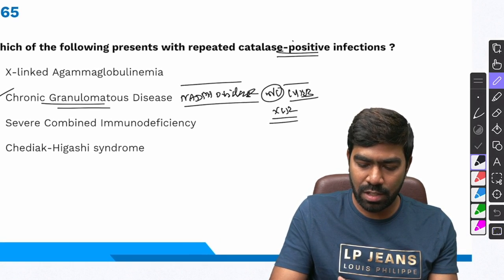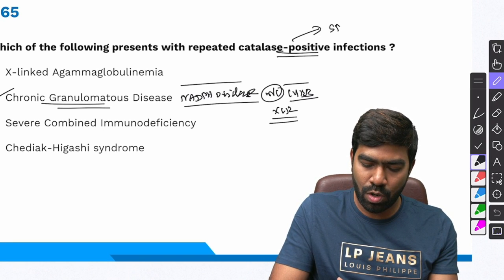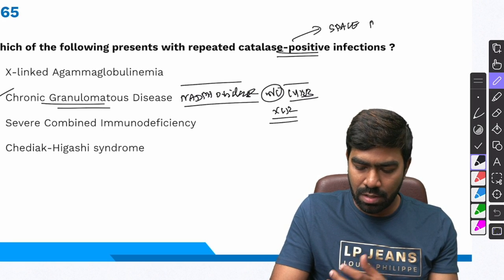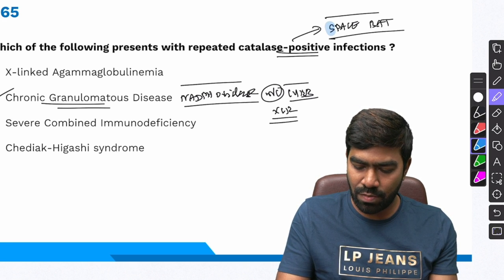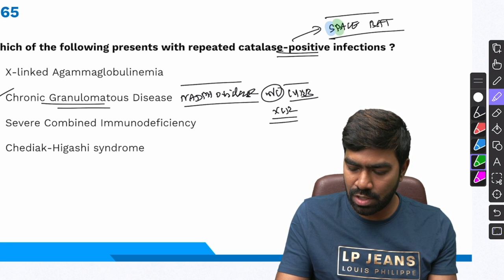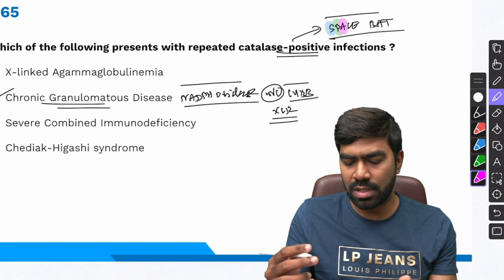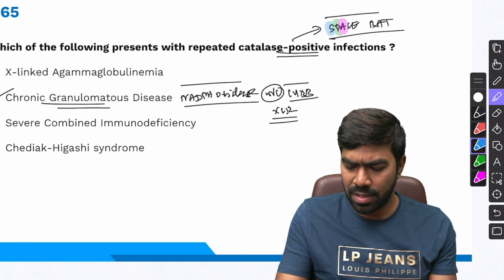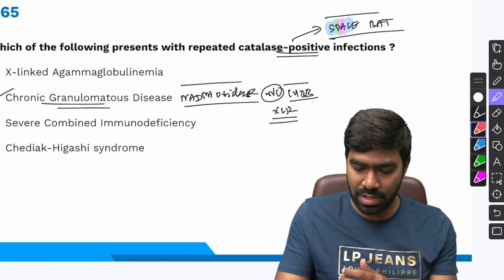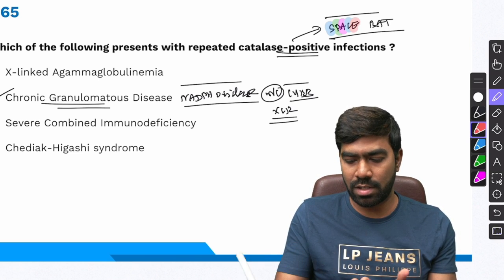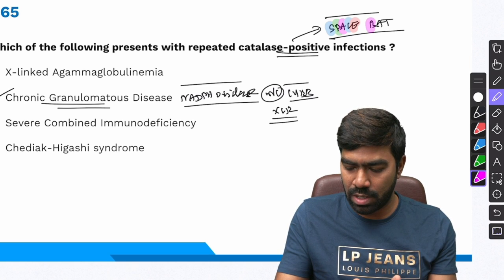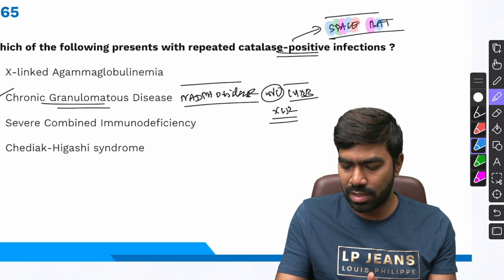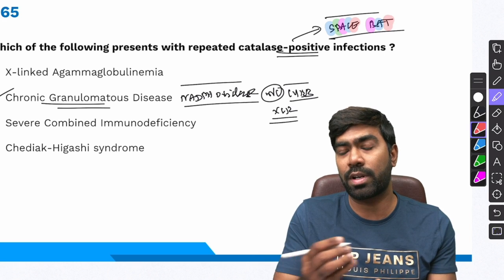And what are those catalase positive organisms? We can remember by a mnemonic called SPACE BAT. There are a lot of mnemonics, but I use a mnemonic called SPACE BAT. S stands for Staphylococcus aureus, P stands for Pseudomonas aeruginosa, A stands for Aspergillus and probably even Actinomyces israeli, and C stands for Corynebacterium and Candida, fungal infections as well, and E stands for Enterobacteriaceae species like E. coli, and B stands for Burkholderia complex, and A stands for again Actinomyces israeli, T stands for tuberculosis, Mycobacterium tuberculosis.